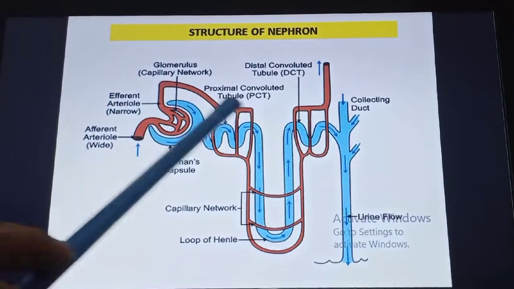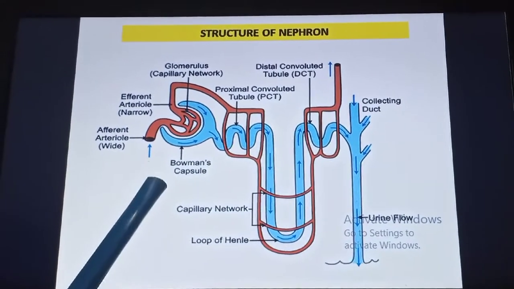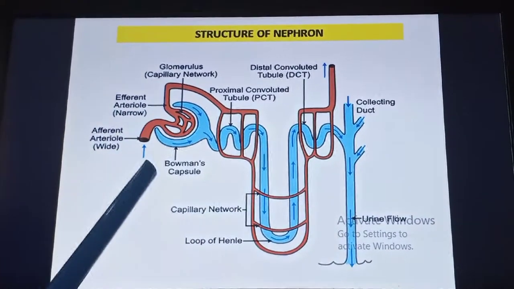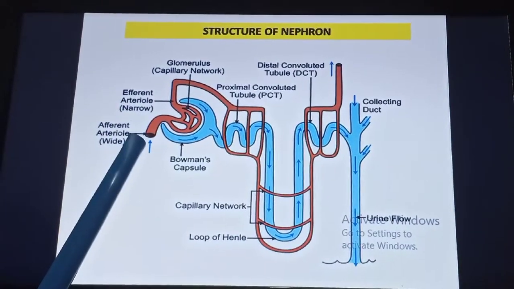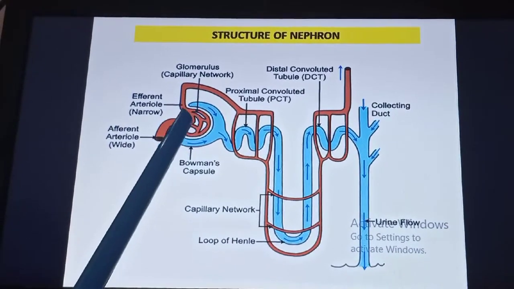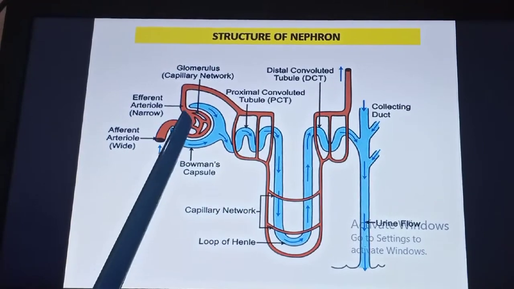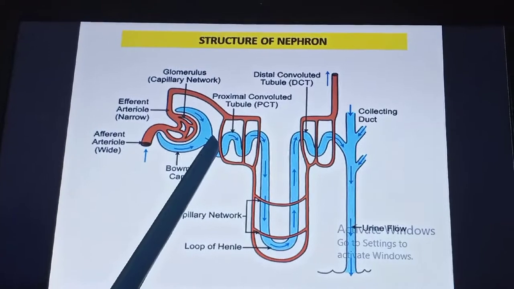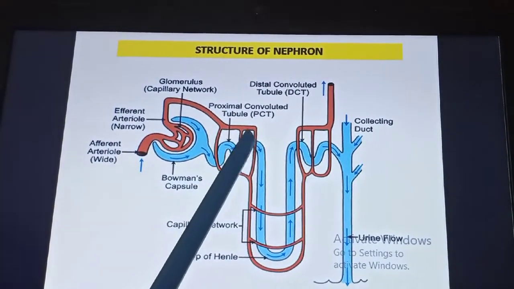This is the diagrammatic representation of the nephron. The nephron is the structural and functional unit of the excretory system. Here, the nephron consists of many parts. It is a complicated part. The blood vessel enters into a cup-shaped Bowman's capsule and a network of blood vessels forms a glomerulus. Here, filtration of blood takes place and the filtrate enters the Bowman's capsule and it reaches the proximal convoluted tubule.